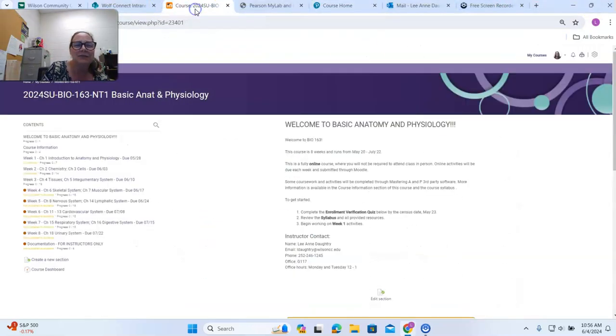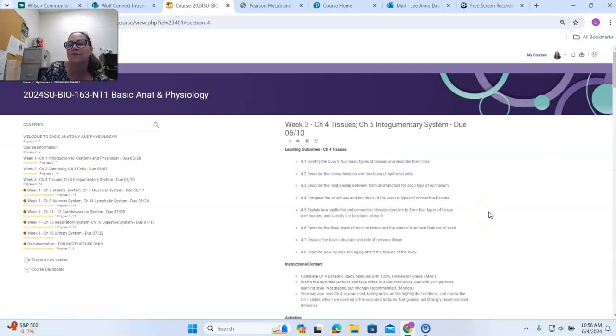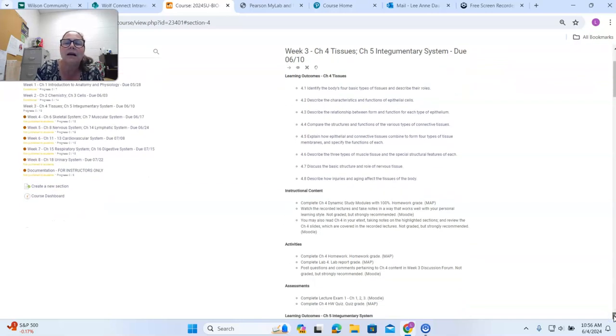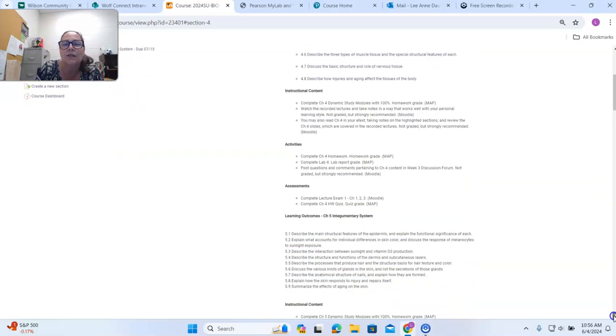Let's look at next week, which is week 3. And let's see, that's chapters 4 and 5. We're getting away from review and going back into anatomy and physiology topics. So chapter 4 is on histology, or the study of tissues.